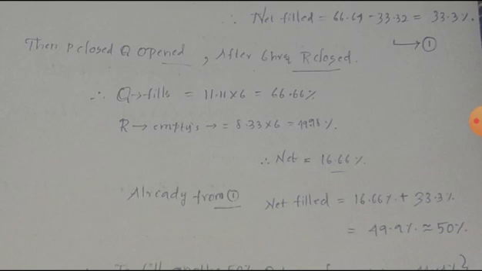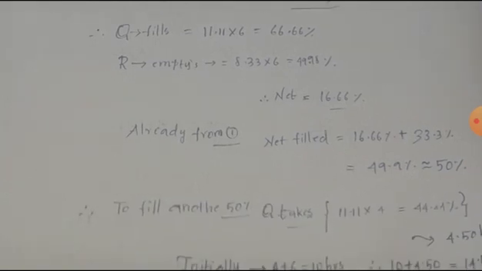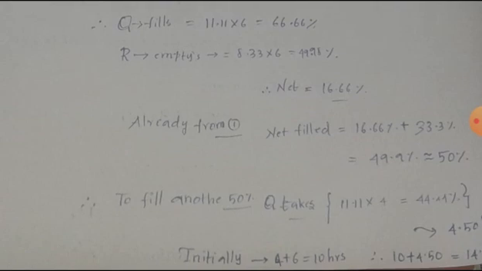The net initially filled in the tank is 33.3 percentage. Just add it with this net, then finally the net liquid filled in the tank will be 50 percentage. Then the remaining 50 percentage has to be filled by Q alone. Till now it has taken 10 hours, that is initially 4, then 6, totally 10 hours. From now we have to find how many hours Q takes.